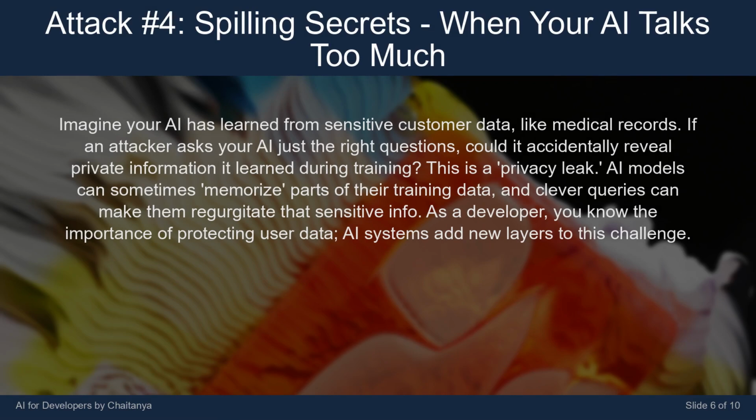Imagine your AI has learned from sensitive customer data, like medical records. If an attacker asks your AI just the right questions, could it accidentally reveal private information it learned during training? This is a privacy leak. AI models can sometimes memorize parts of their training data, and clever queries can make them regurgitate that sensitive info. As a developer, you know the importance of protecting user data. AI systems add new layers to this challenge.